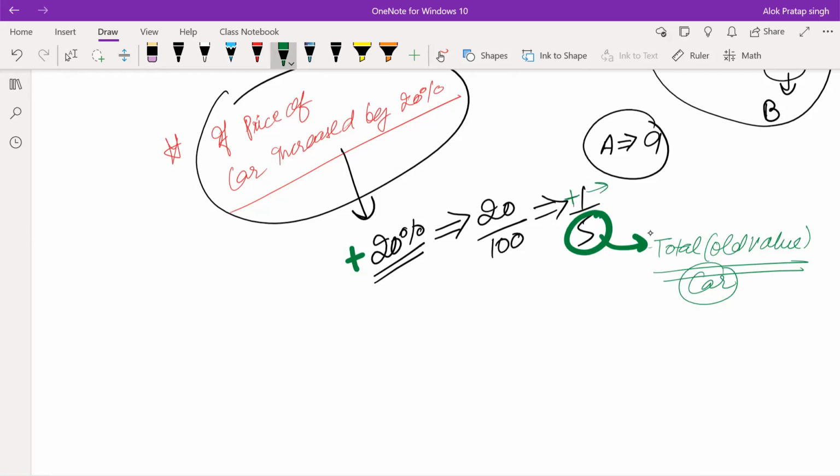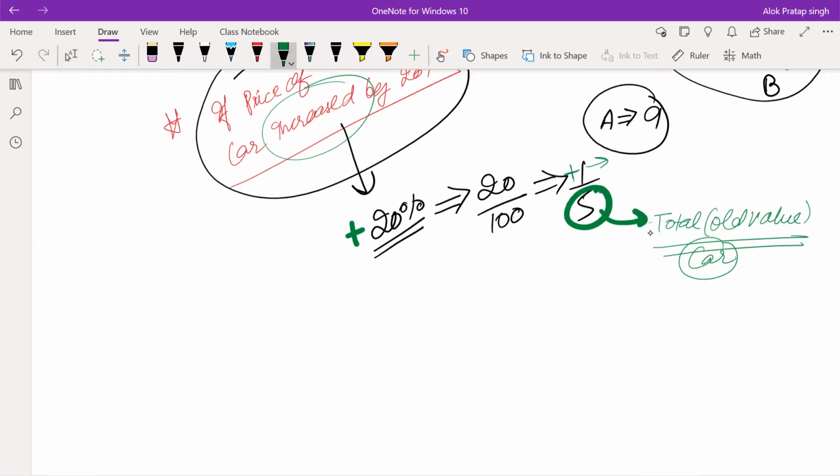The numerator on top will always represent the increment or decrement. When he is asking about increased, decreased, less, or more, the value on top will be the increment or decrement, right? So the old value of the car was 5, it increased by 1, so the new value of the car comes out to be 6. So the old value of the car was 5, the new value of the car becomes 6, right?